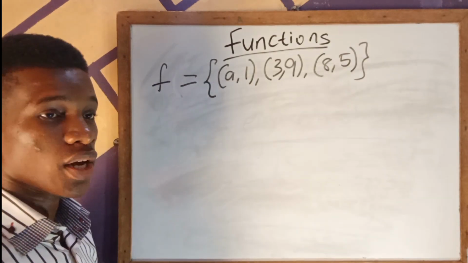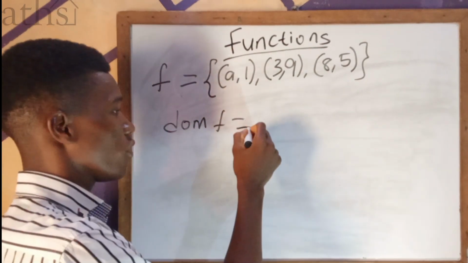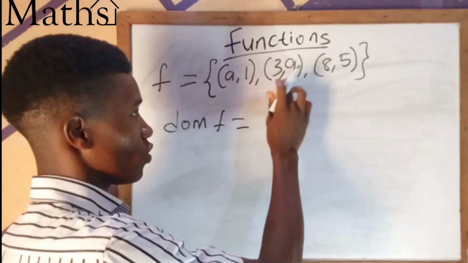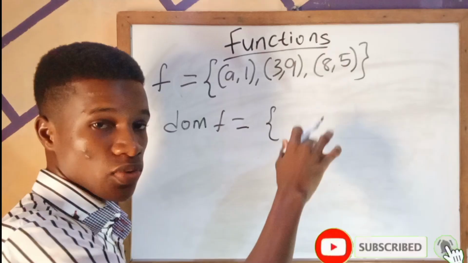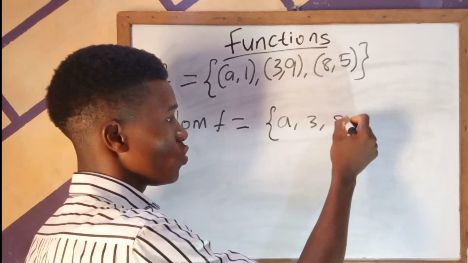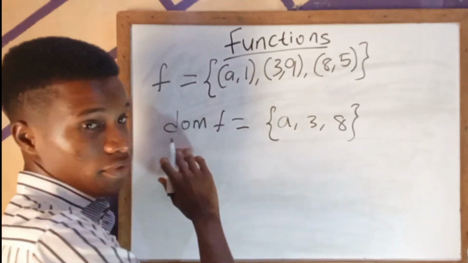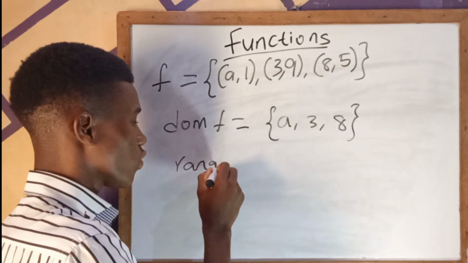Now from our function here, you see that the set of the first coordinates, which we call the domain of f, is what? The set of the first coordinates. So when we bring the first coordinate of every element together and form a set, we call this set the domain of f. Then the range is the set of second coordinates.